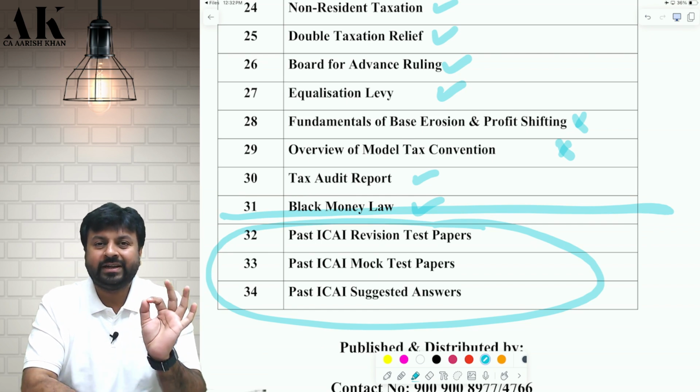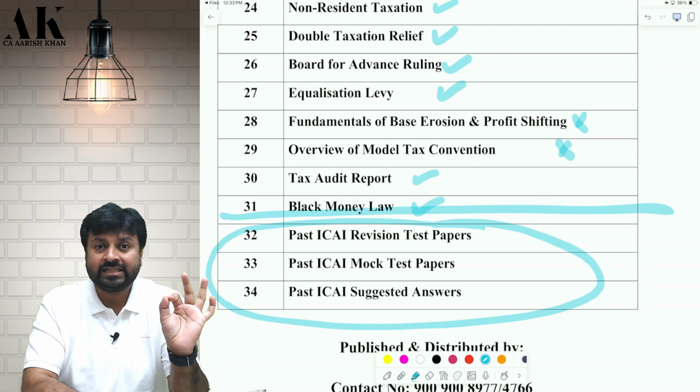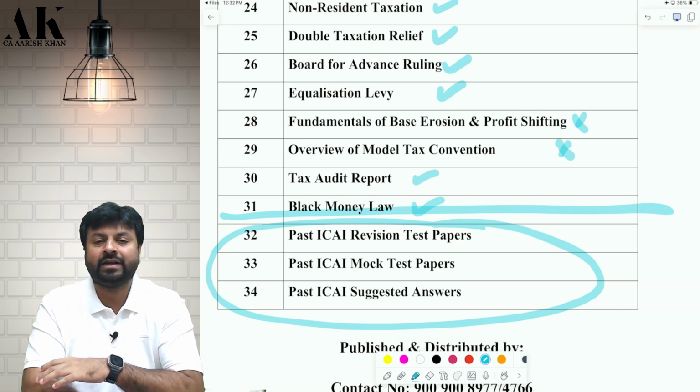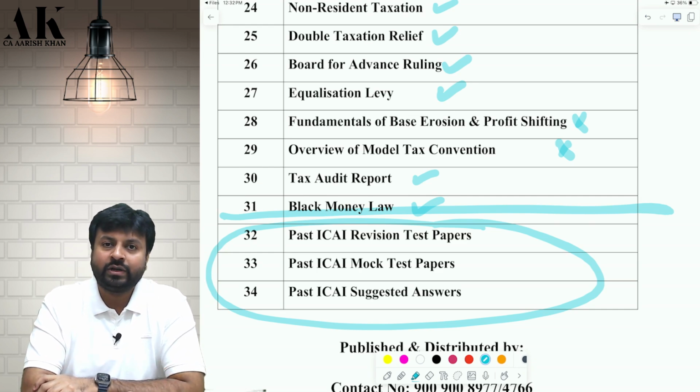Every question is updated as per the latest Finance Act. Every date is updated as per the latest Finance Act. Every RTP question, every MTP question, every exam paper is updated as per the latest Finance Act. You don't have to worry about anything. Everything is updated as per your Finance Act.